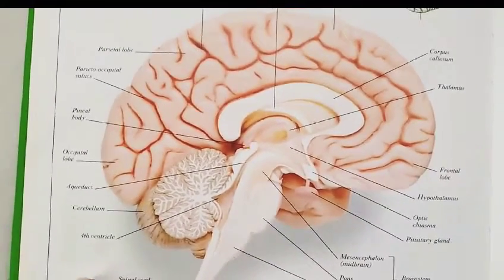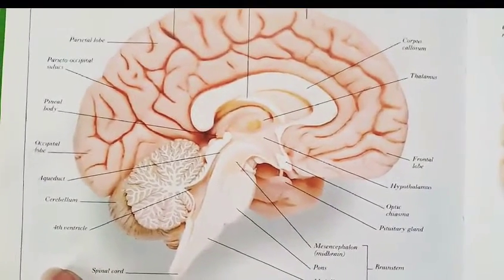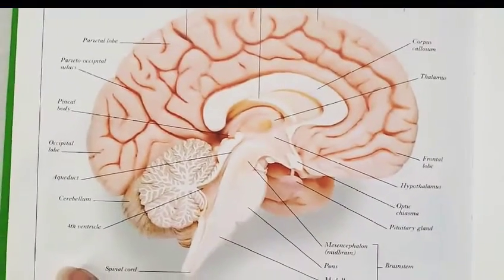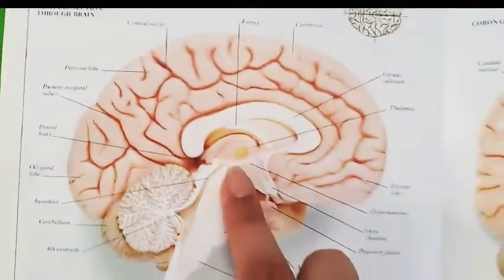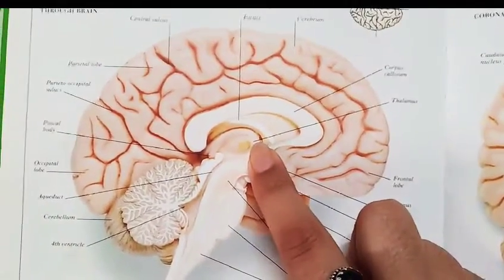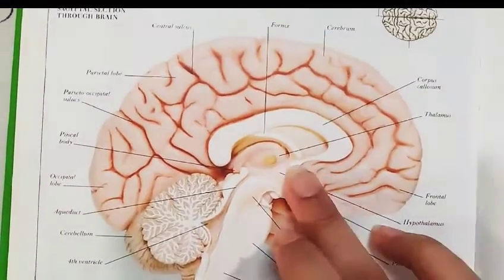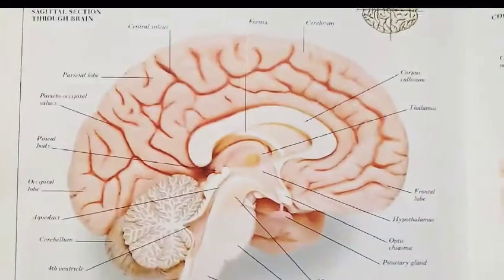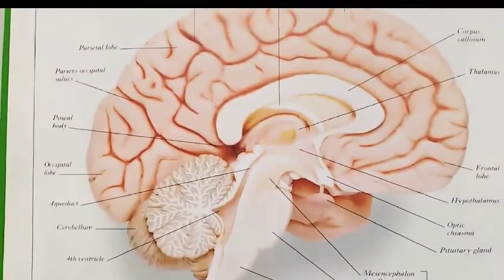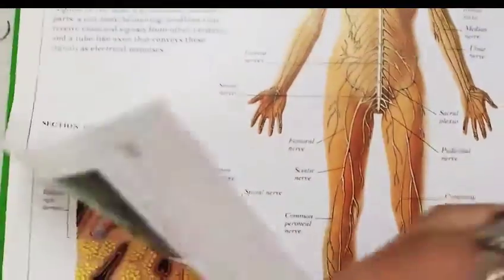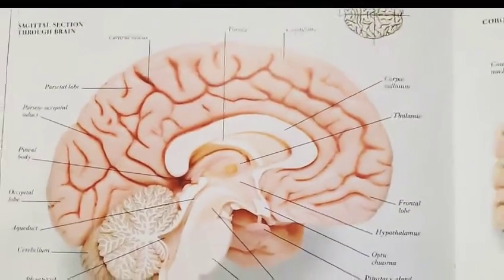Mainly the forebrain consists of three parts, that is the cerebrum, the thalamus and the hypothalamus. This is the cerebrum portion, this is the thalamus portion, and the hypothalamus portion is also present here. So these are the three portions which are responsible for the functioning of the forebrain. Now we will go through each one by one.